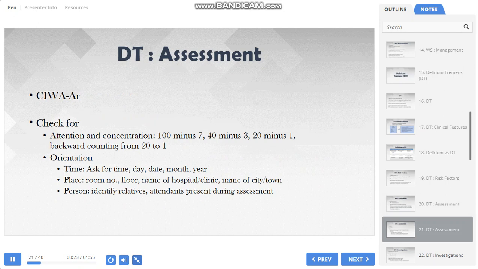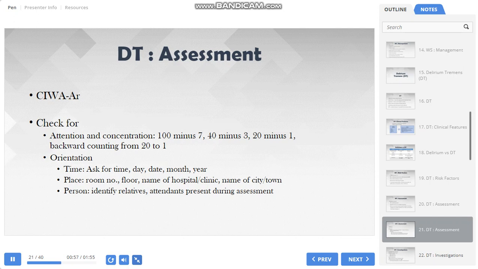One may ask the patient to subtract 7 from 100, then next minus 7, or serial subtraction of 40 minus 3, 20 minus 1, depending upon the level of the individual's education and understanding, or simply ask the individual to count backward from 20 to 1. If he is not able to perform this task, that means he has impaired attention and concentration.